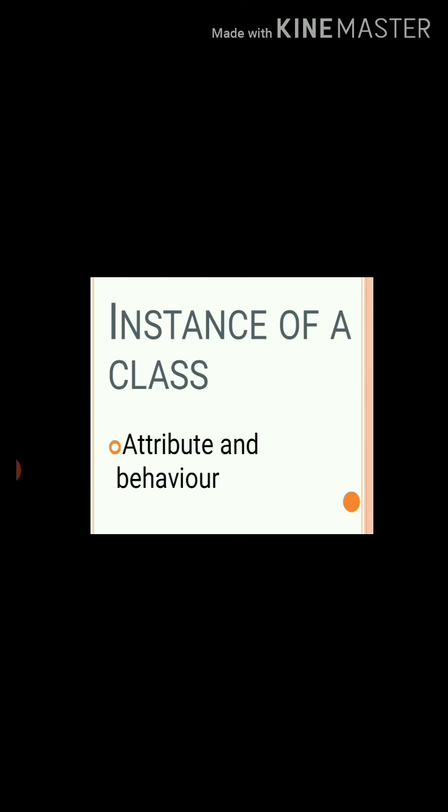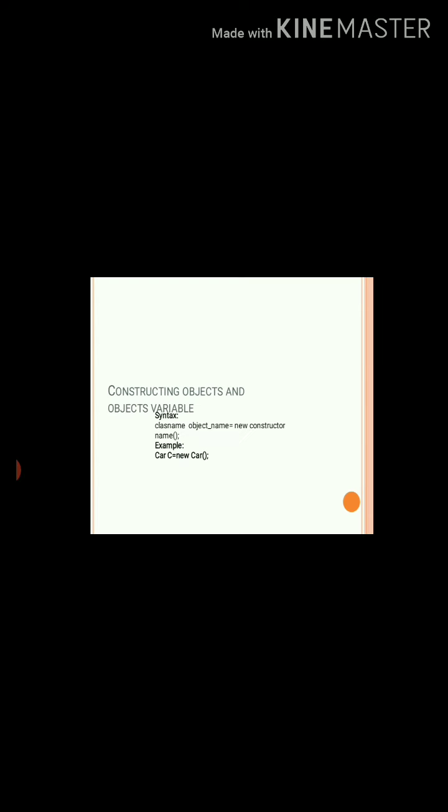So let's see object constructing. Syntax: class name, object name equals to new constructor name. Example: Car class, c is the object name, equals to new, then Car is the constructor name.